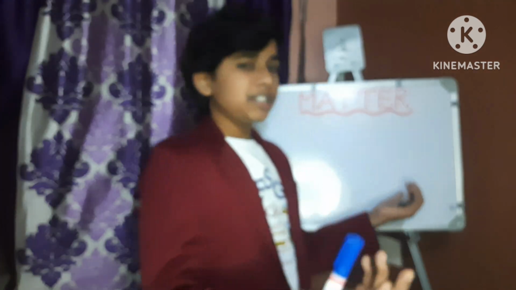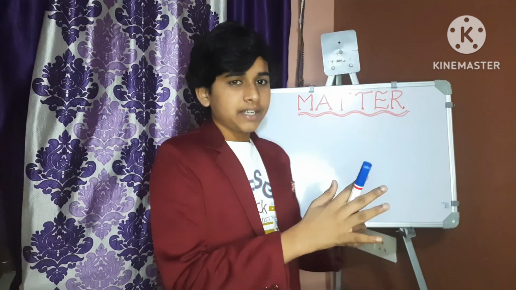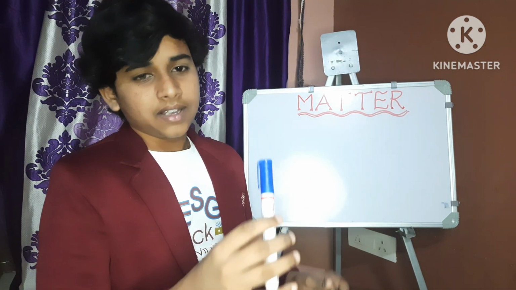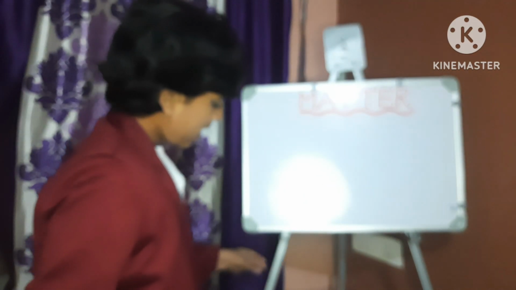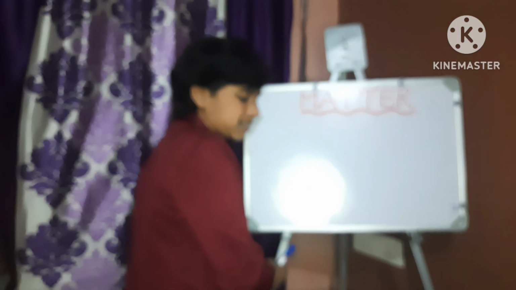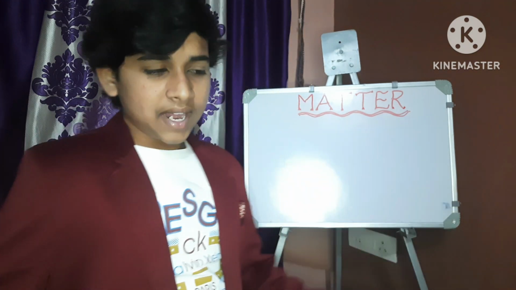Everything in our universe is made of matter. If we take this marker, we can call this matter. If we take this whiteboard, we can call this matter. And also this stand, we can call it matter. Everything in the universe is nothing but matter.